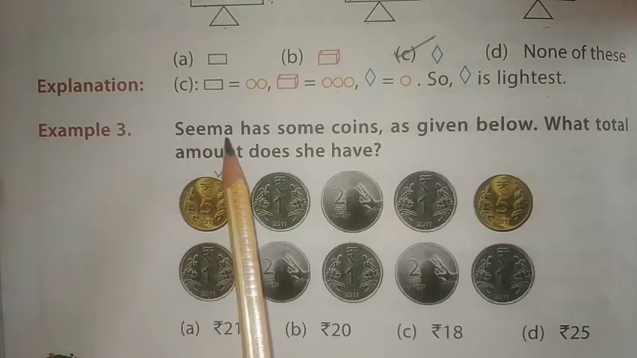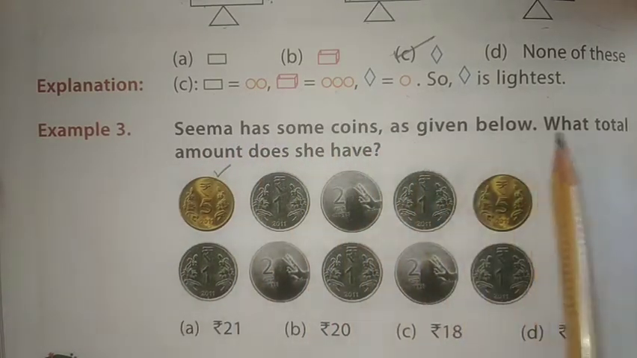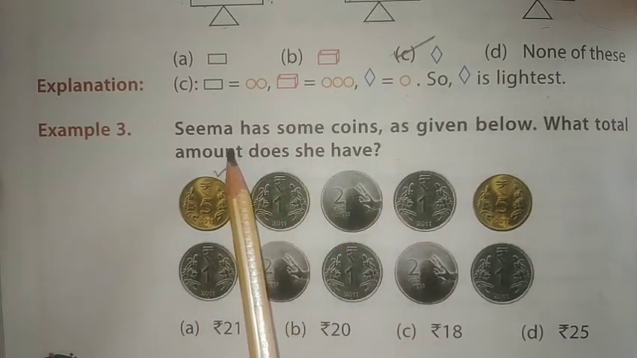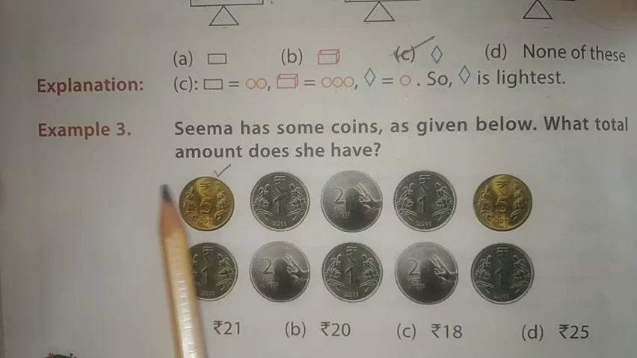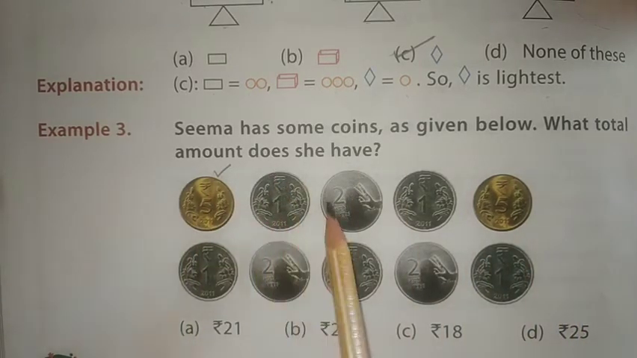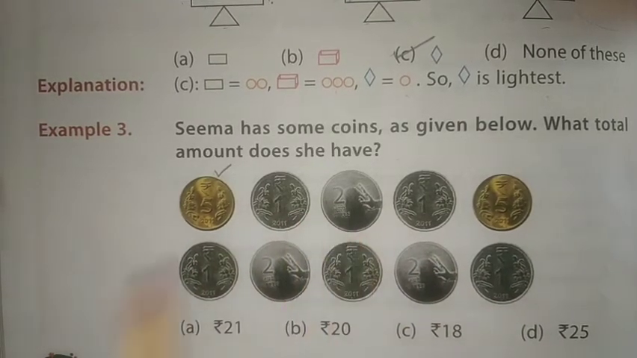Example 3. Seema has some coins as given below. What total amount does she has? Seema has some coins as you can see in the picture. What is the total amount? So we are going to add the coins to get the total amount. Like she is having 5, 1 and 2 rupees coin.